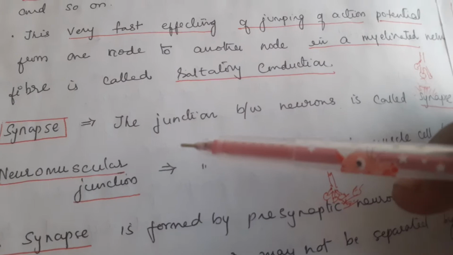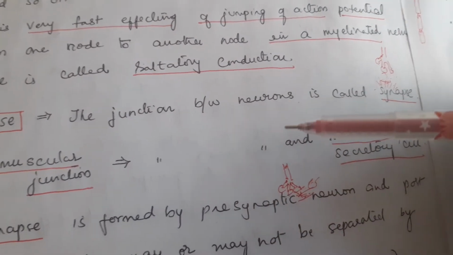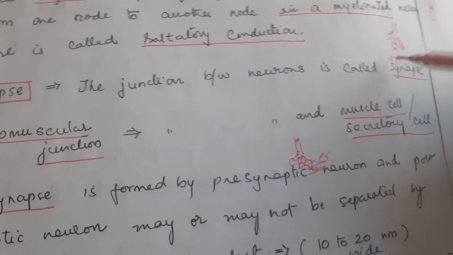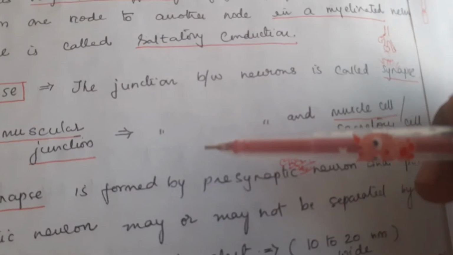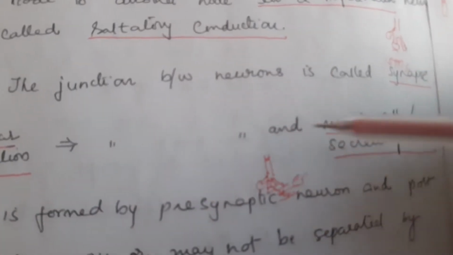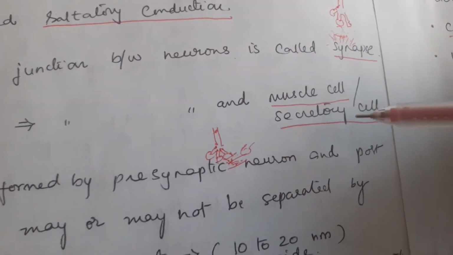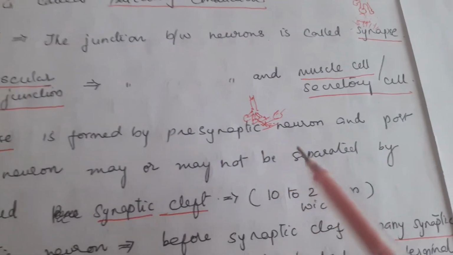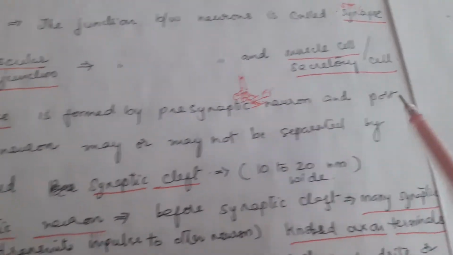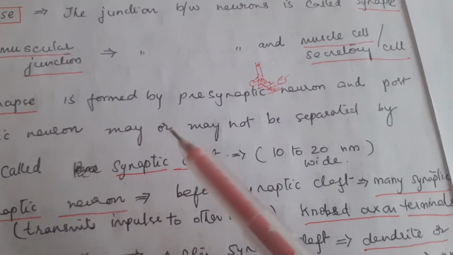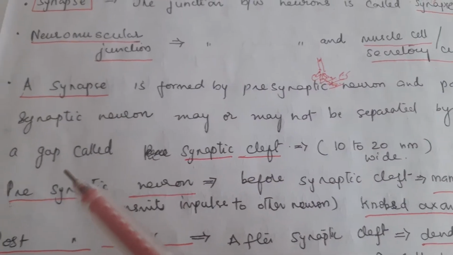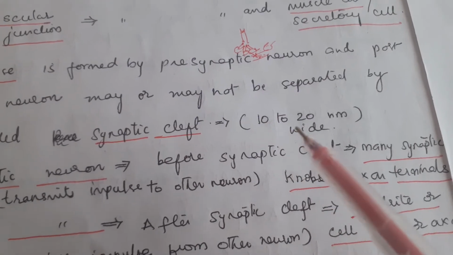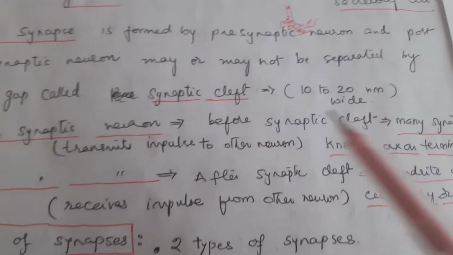And now coming to the synapse. The junction between two neurons is called a synapse. The junction between neurons and a muscle cell or a secretory cell is called the neuromuscular junction. A synapse is formed by two neurons, the presynaptic neuron and the postsynaptic neuron. They may or may not be separated by a synaptic gap. That is called the synaptic cleft, which is about 10 to 20 nm wide.